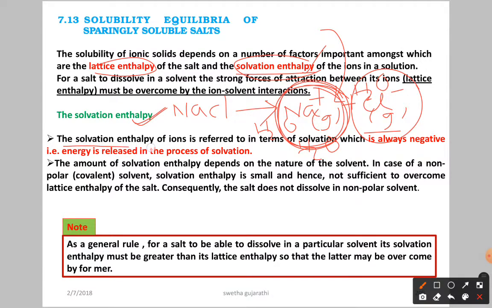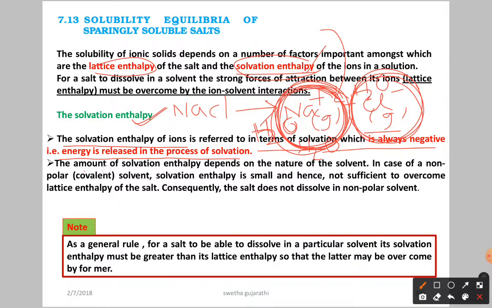The solvation enthalpy of ions refers to solvation, which is always negative, that is, energy is released in the process. Solvation means solvent molecules surrounding the ion. Here we took water as the solvent, so around the ions, water molecules are going to be surrounded. That is called solvation, and during that the energy released is called solvation enthalpy.